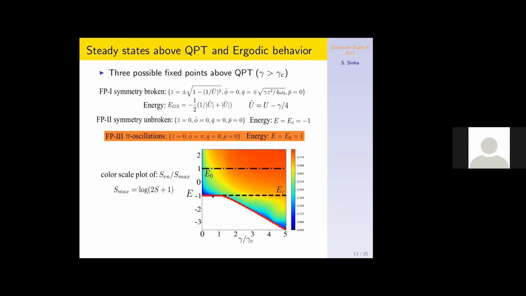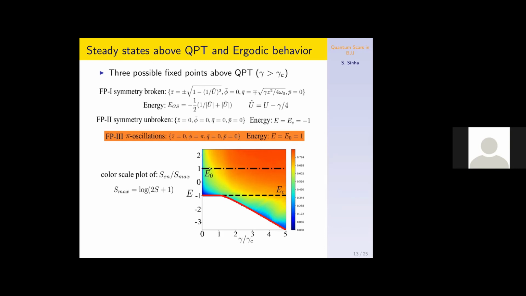The phase transition can be viewed as a simple pitchfork bifurcation, so that symmetry unbroken branch will always be unstable after the phase transition, denoted by this dotted line at energy density EC. Moreover, there is another steady state which corresponds to the pi oscillation of the mode of the Josephson junction.